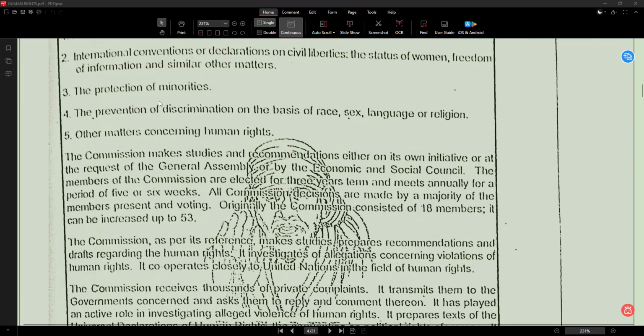Third point, the protection of minorities. What does minority mean? Protection means safety. Minority means a smaller group in the society. It's not that minority directly means Muslims. Minorities means, on the entire population, if you observe, the people who follow a different religion. So a very small number of people is called a minority.